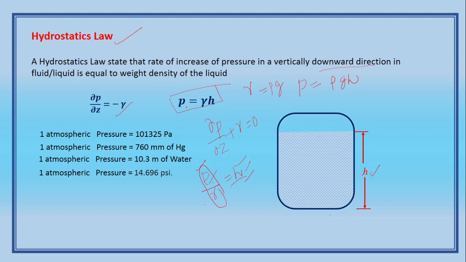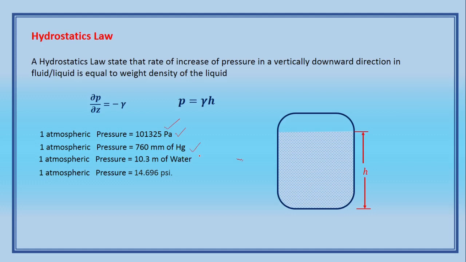The pressure we are exposed to is called atmospheric pressure. As we have just discussed, it is 101.325 kilopascals or 760 mm of mercury or 10.33 meters of water or 14.696 psi.